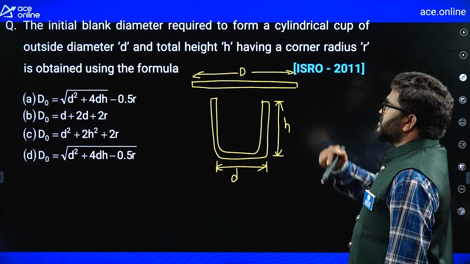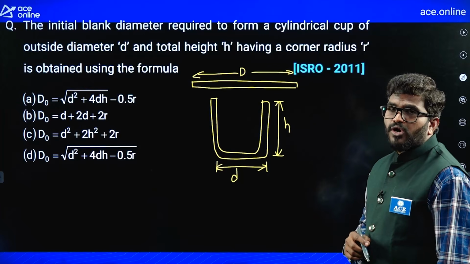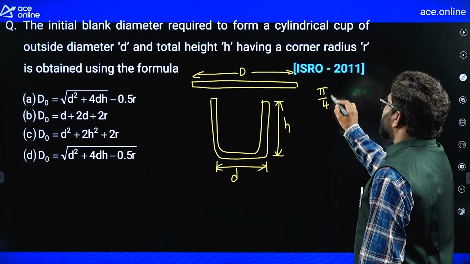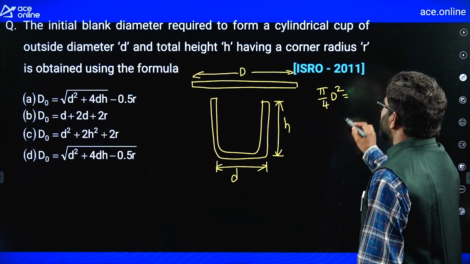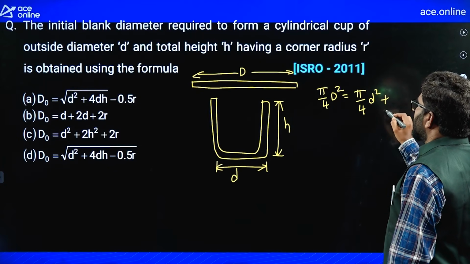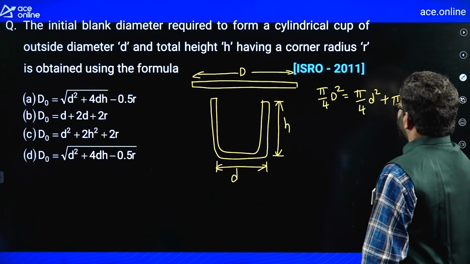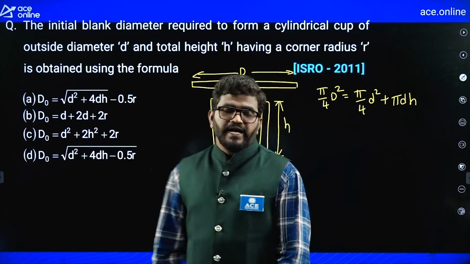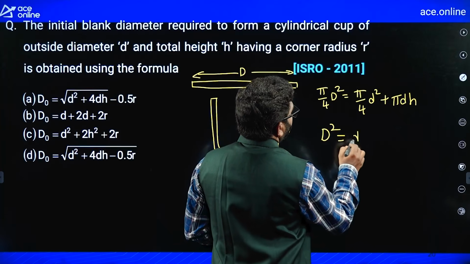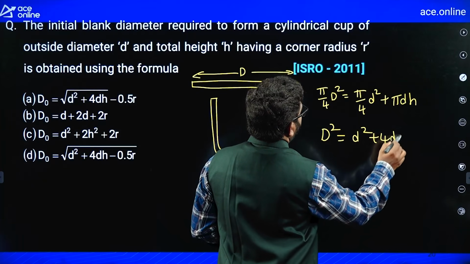One side surface area of the blank is equal to outside surface area of the cup. One side surface area of the blank is pi by 4 D square, equal to the outside surface area, pi by 4 d square plus pi dh. Pi dh is the perimeter times height. Now D square is equal to d square plus 4 dh.